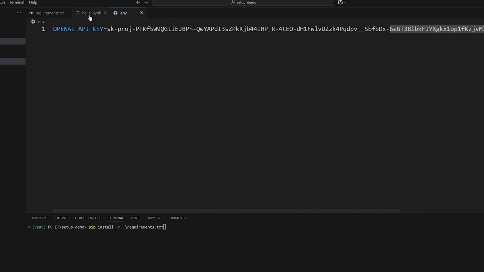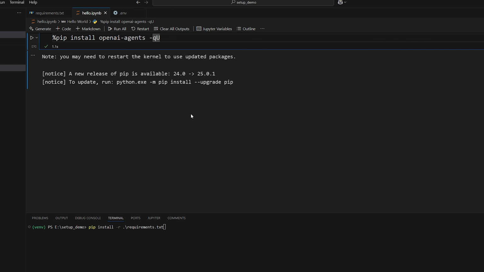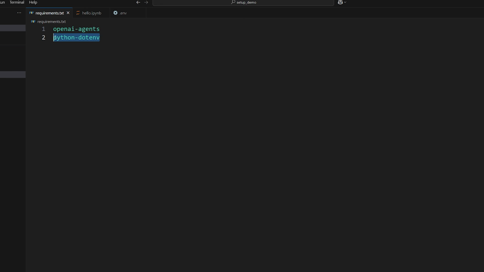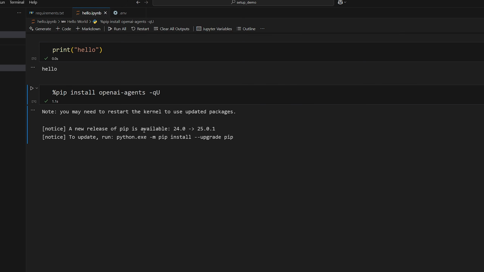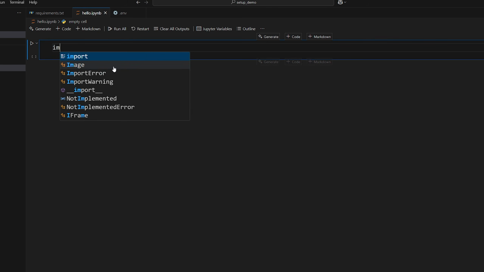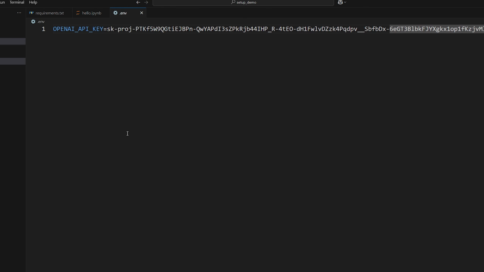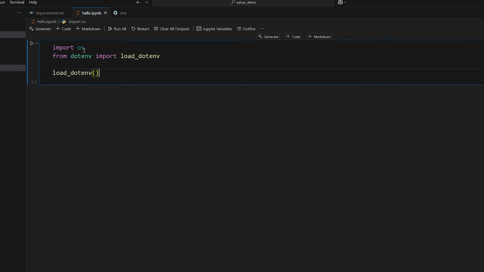But now we need to set it up so that our Python notebooks can actually grab the environmental variables from the local .env file. So that's why we installed previously this package here, python-dotenv. This will allow us to do that. So let's go here to our notebook, and what you want to do is import os, and then also do from dotenv import load_dotenv. First things first, we're going to call this function load_dotenv, and that's it. So this will literally just load the keys of the environmental variables from the local .env file if there is one. And so now when we run any code using the OpenAI library, it will automatically grab that key and use it.